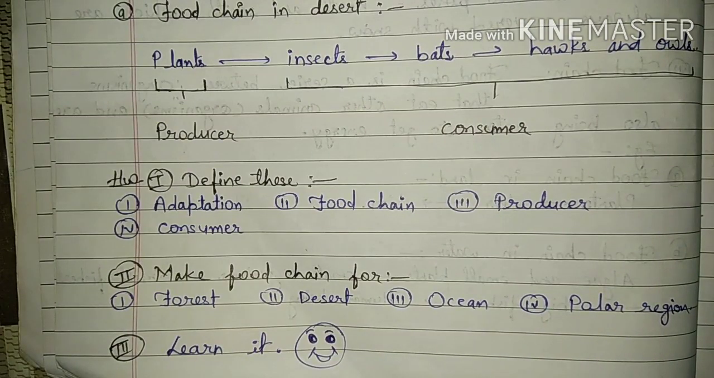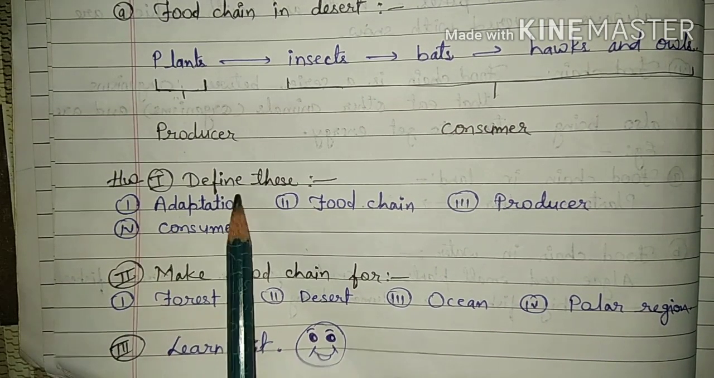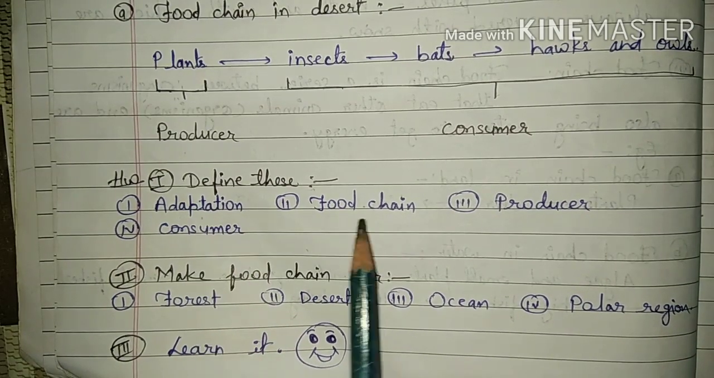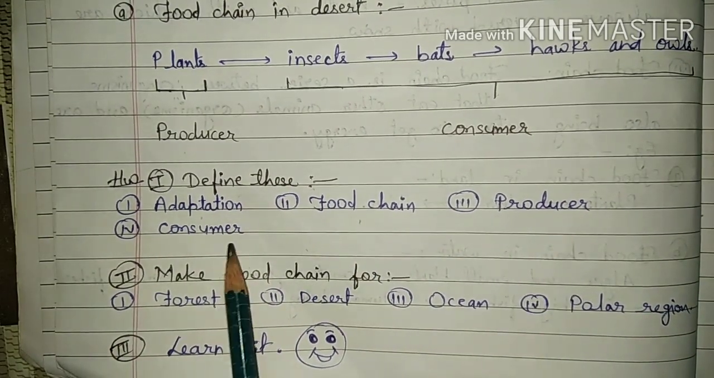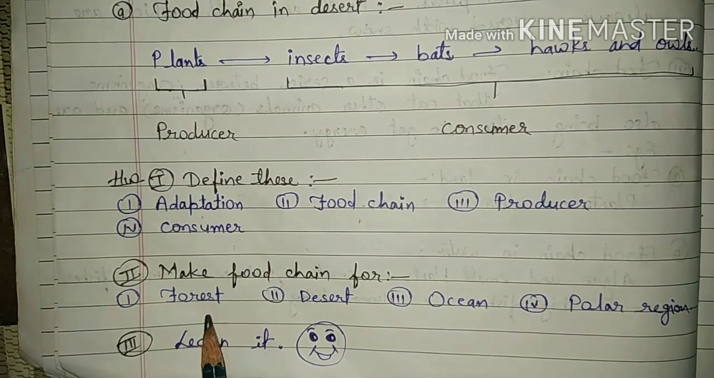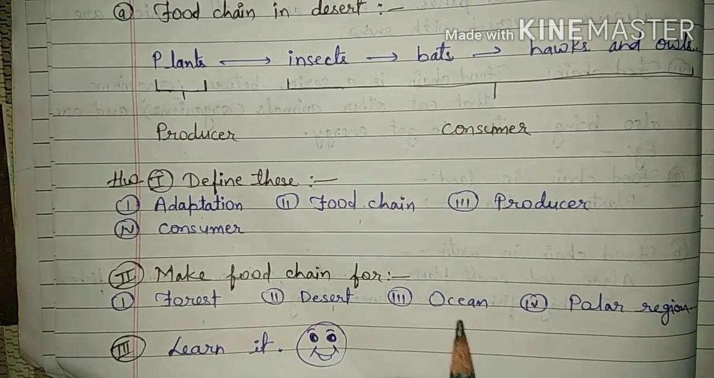Now here you go, some homework. First question, define these. You have to write different definitions for: adaptation, food chain, producer, consumer. And one more homework: make food chain for forest, desert, ocean and polar region.